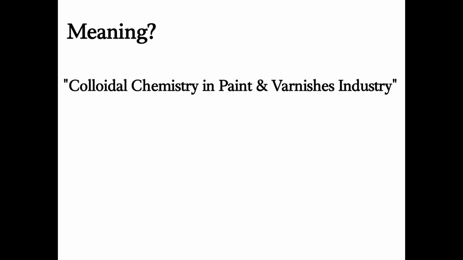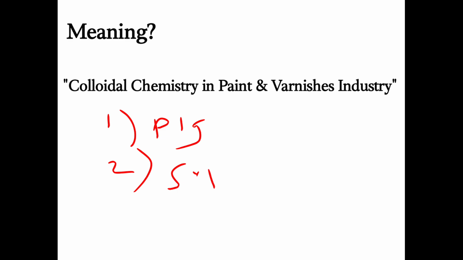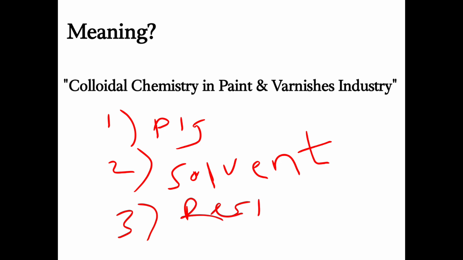The other definition of paint and varnishes is that paint is basically a system which consists of four main substances. First is the pigment. There is necessity of the pigment inside the paint. Second is the solvent. Sorry if I'm not able to write it properly, but I hope you guys are understanding. Third is basically the resin, and fourth is the additive. If all of these substances are present, the particular mixture that forms is known as paint. In the varnish case, only the pigment is going to be absent. So it is well understood now.